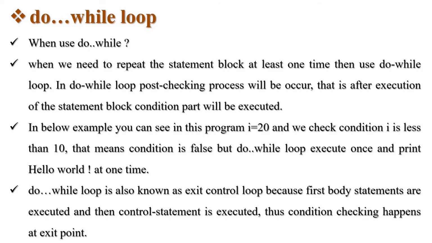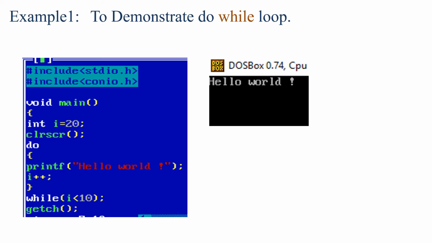So this is an example to demonstrate do while loop. Here I am taking I equal to 20, whose data type is integer. Then which statement occurs? Do. Without checking any condition, first I have to print hello world. Hello world is printed here. Then I plus plus. Now it will be checked: the value of I is 21. Is 21 less than 10? No. It will exit the loop.